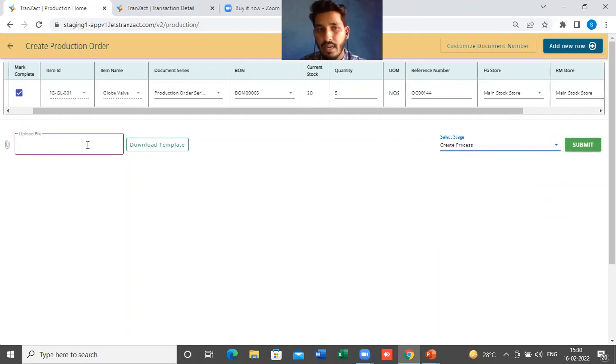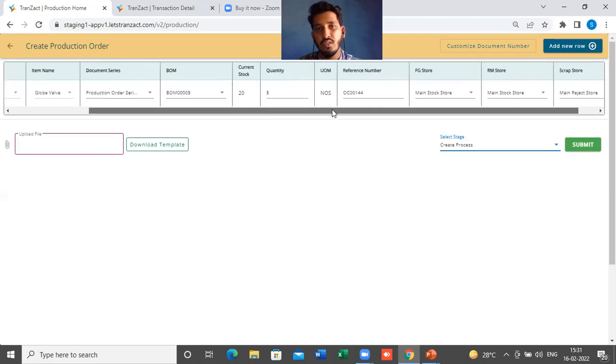It is download template. So if you want to bulk upload the process data, let's say you want to process 10 or 15 finished goods at one time, you can download the template from here, feed the data in Excel and upload the file. So you have this option to upload the process also.